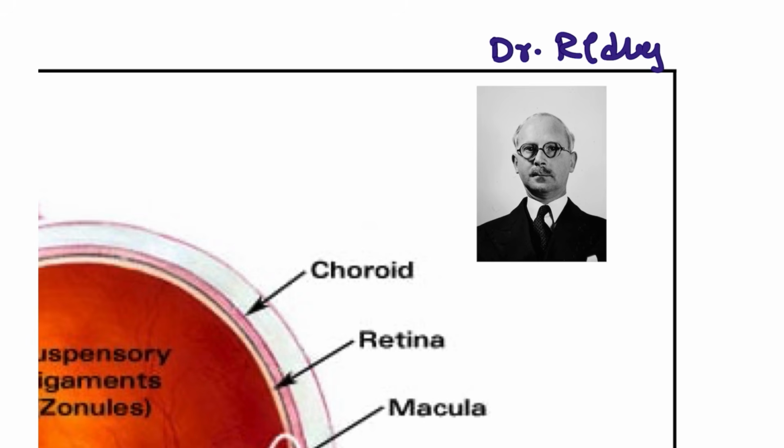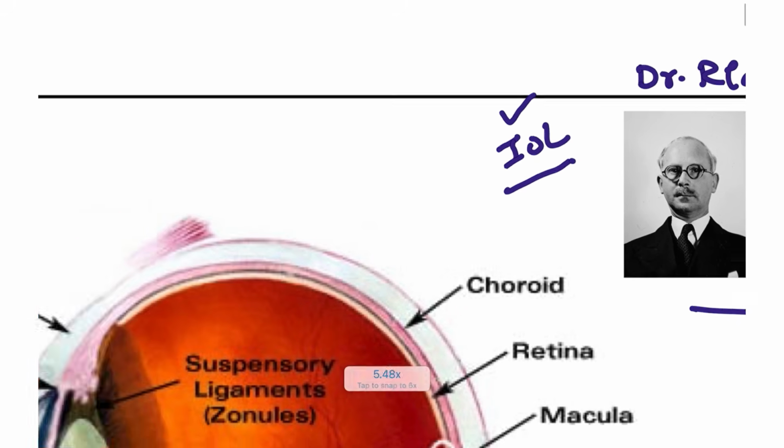What he found out is that if there is a lens injury, we can adapt an intraocular lens from the outside. This was a not acceptable theory, because when we touch the eye with a foreign object, a catastrophic destruction would be seen. That was the belief of the other ophthalmologists, but Dr. Ridley proved that wrong, and he was the first person to operate on a patient with an intraocular lens. His contribution, the intraocular lens, was one of the most controversial procedures in the 1940s, and for the next 100 years also we can say this is going to be one of the best surgeries that he discovered, right? So let's start the discussion.